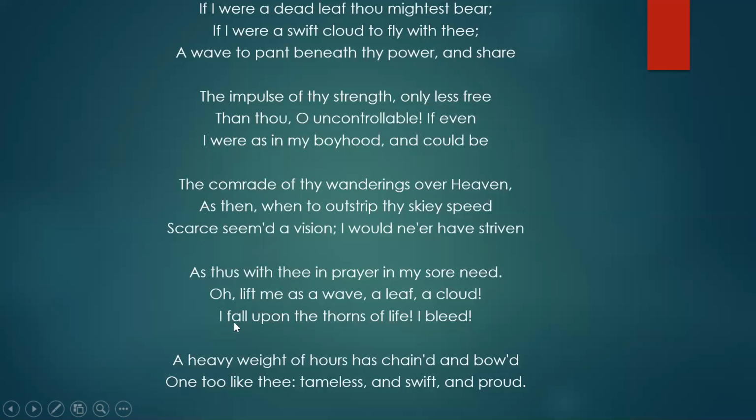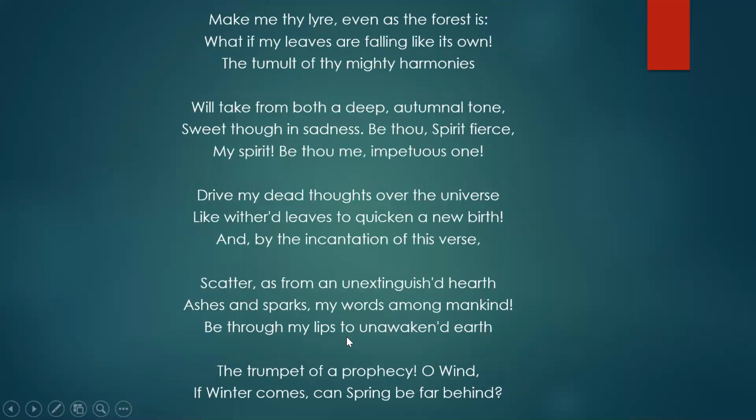Now he says that he is going through the difficult phase of his life. He is suffering a lot of hardships at this moment, and is bleeding. A heavy weight of hours chained and bowed one too like thee. At one point of time, he was also tameless, swift, and proud, the way the west wind is. But now, with the passing of time, he has faced a lot of problems and hardships in his life, and now time has chained and bowed him. Okay, time has overburdened him. His miseries, his sufferings have overburdened him.